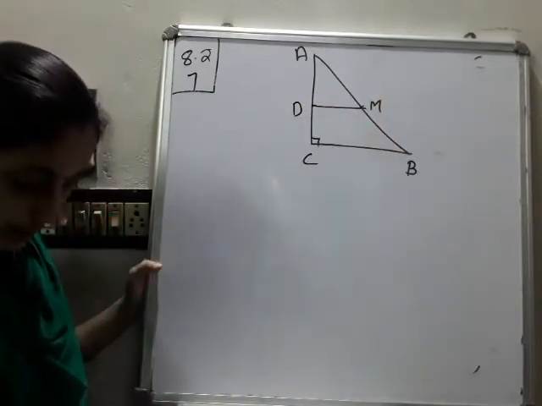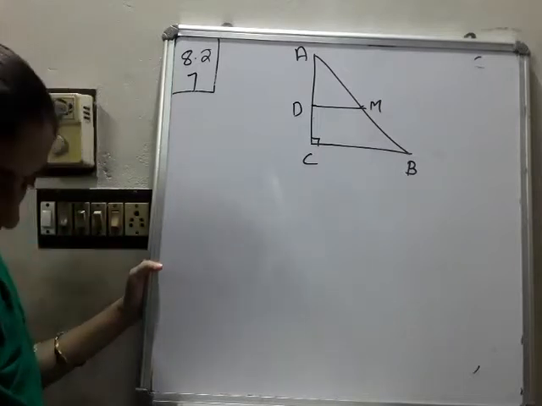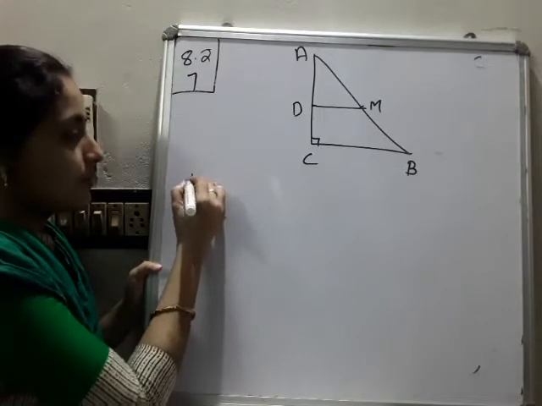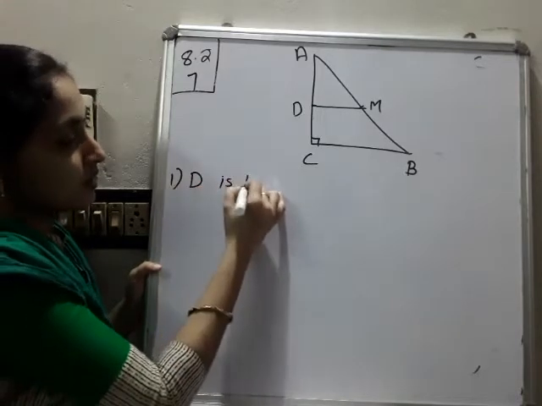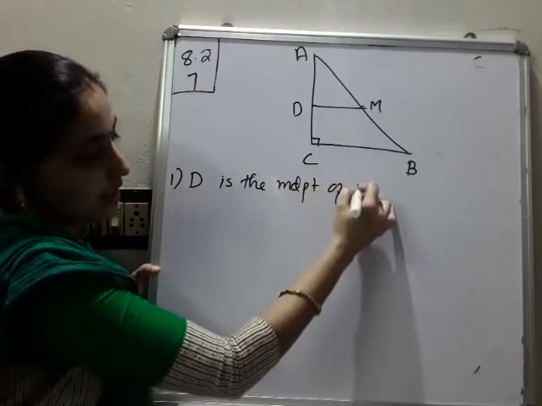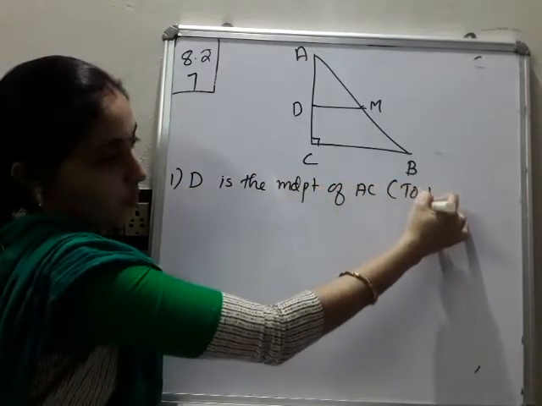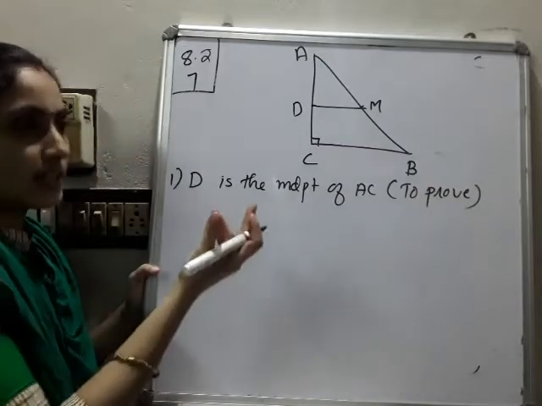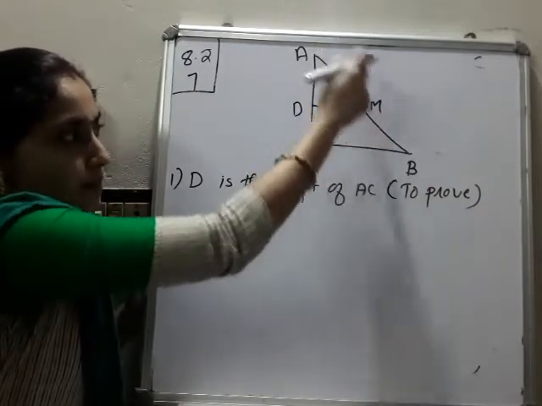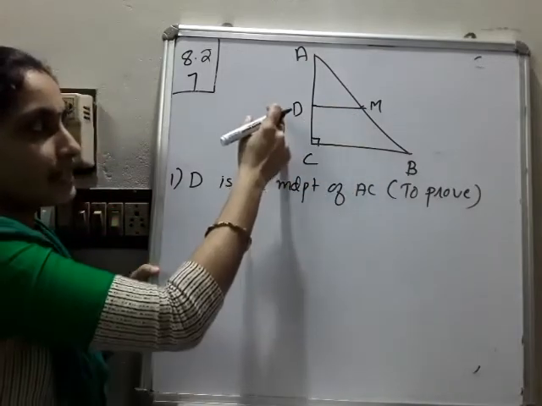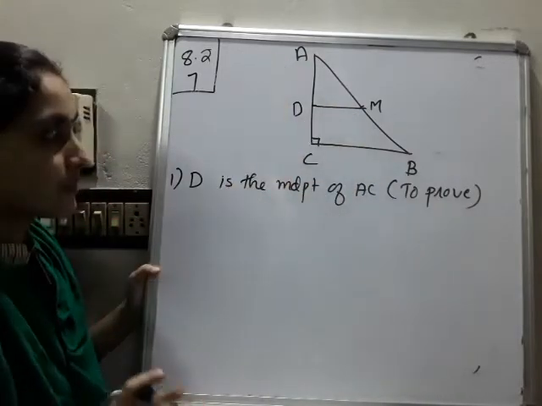So we want to show three things. The first thing is that D is the midpoint of AC. This you have to prove. How can we say? Simple one. M is the midpoint of AB and these two lines are parallel. So by the converse of the midpoint theorem, D is the midpoint of AC. That much only.